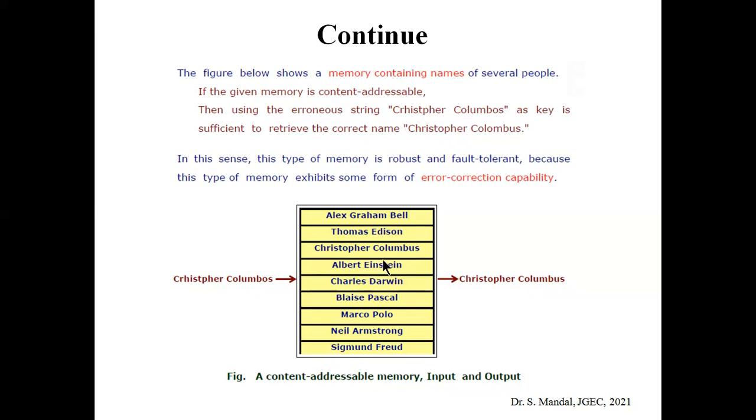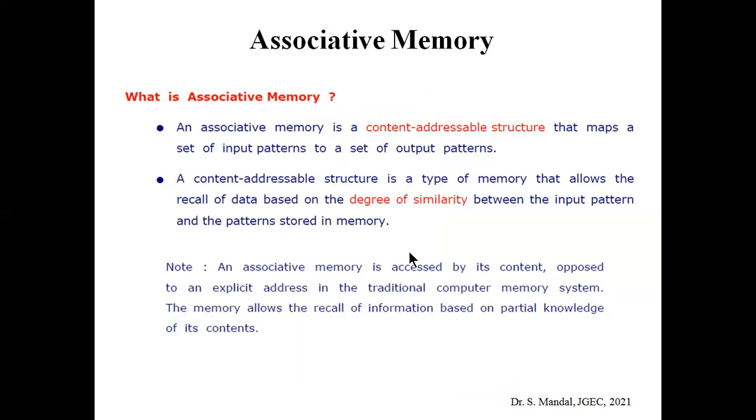And it is quite different from the conventional computer memory system. In case of associative memory, we access the content based on some input pattern, whereas in case of traditional computer memory system, we access the particular content only depending on the respective address. So that's why we call this type of memory, associative memory, the content addressable memory.